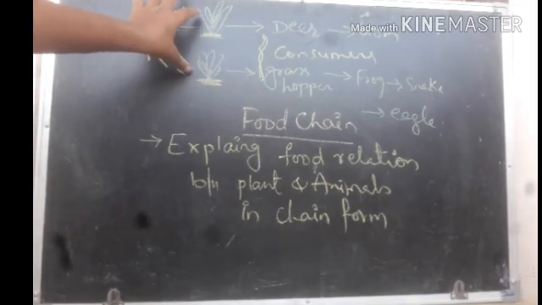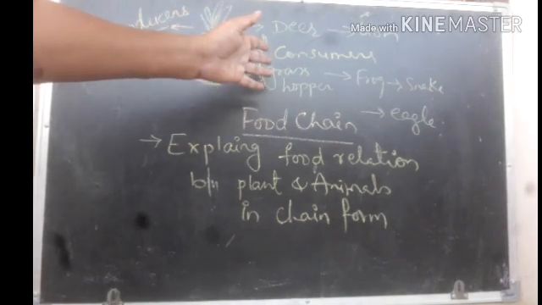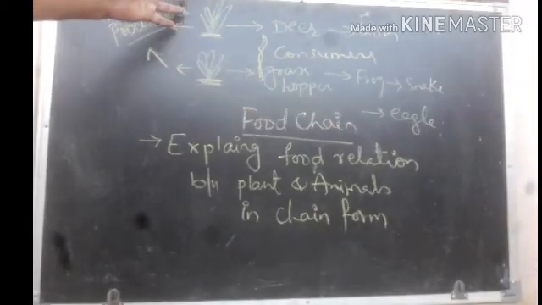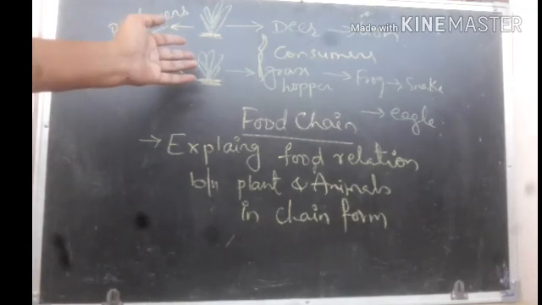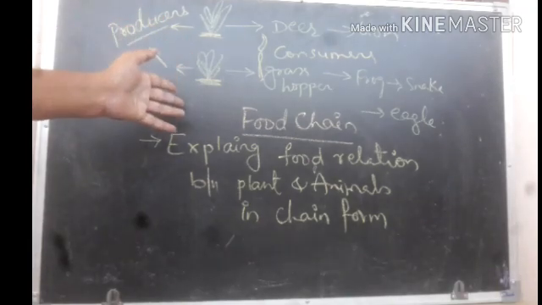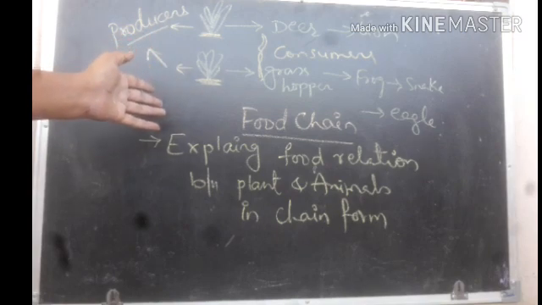These plants provide food to consumers. What are consumers? They are heterotrophs. Producers are always autotrophs, because they can produce their own food by the process of photosynthesis.